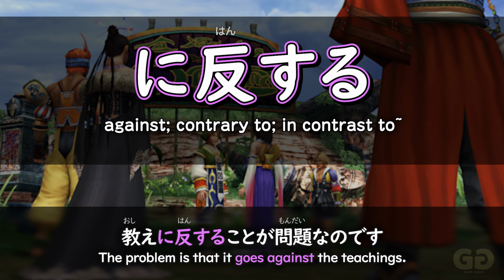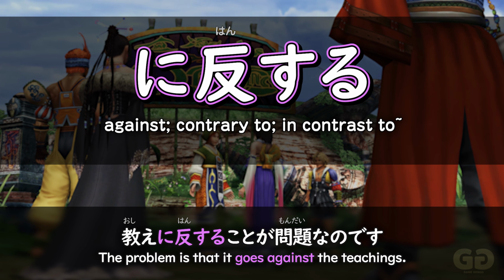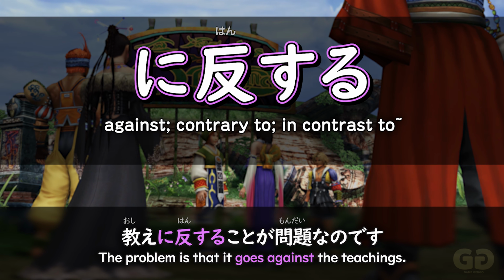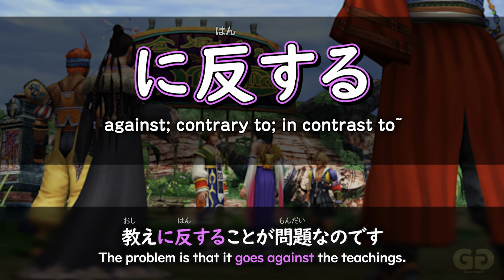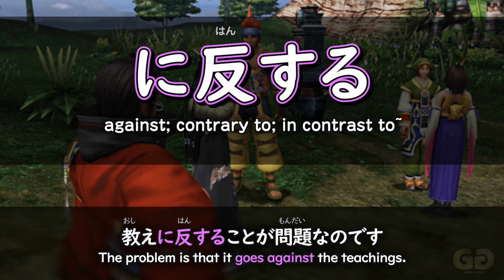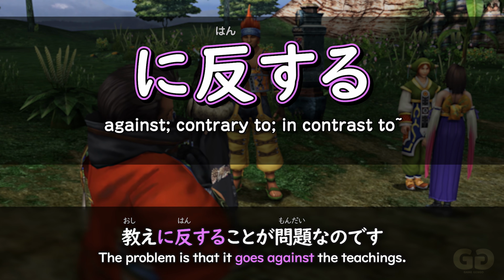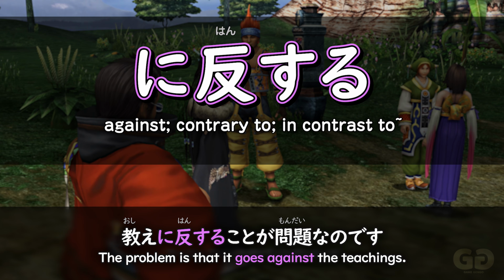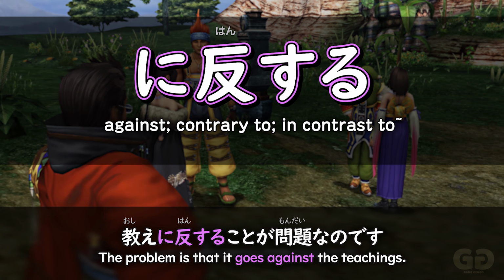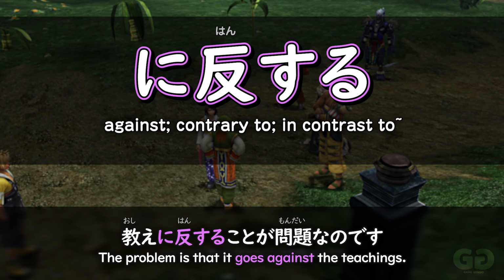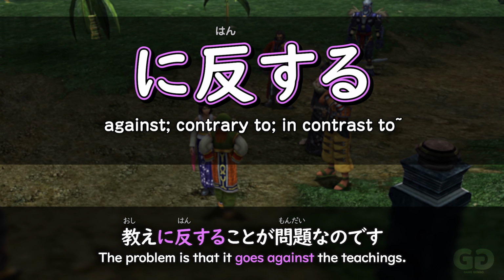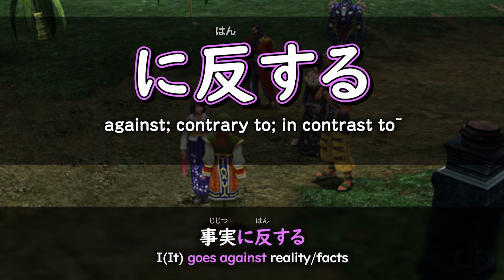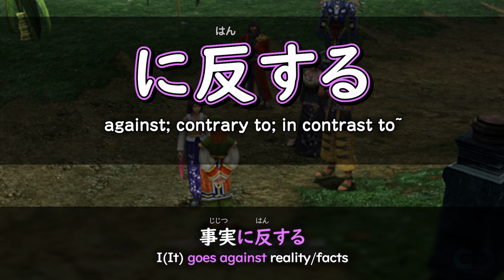So another piece of grammar here using the ni particle to mark what you're talking about, and here it's using hansuru, the verb to be contrary to or to oppose something. So opposing whatever is marked by the ni particle. And this expresses that whatever the noun that's following ni hansuru is expressing that it is against that noun or contrary to that noun. For example, if something was contrary to reality or contrary to the facts, you could say jijitsu ni hansuru. It's contrary to reality.